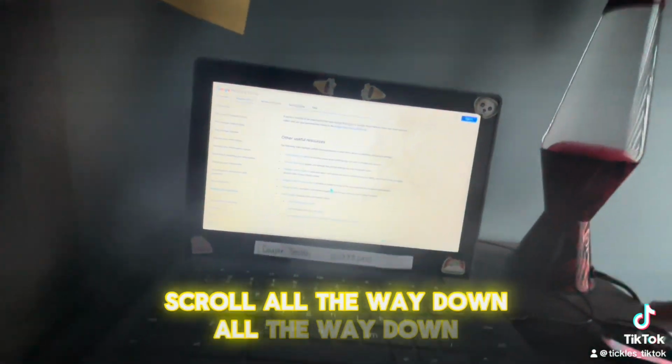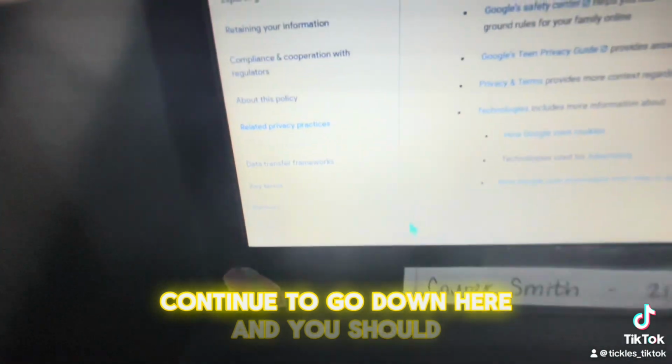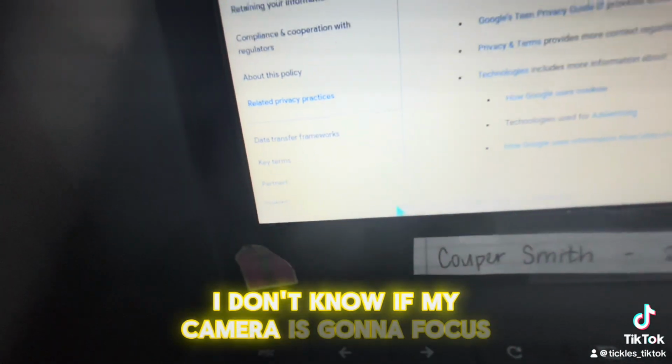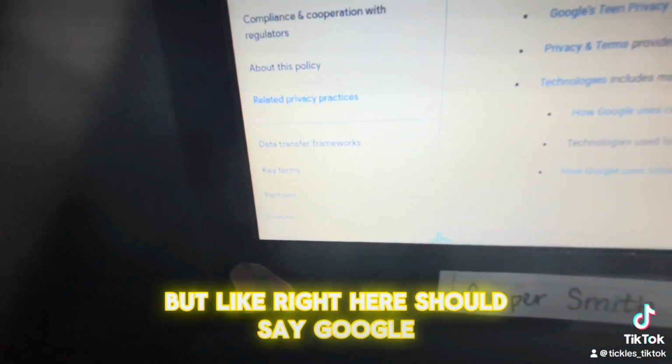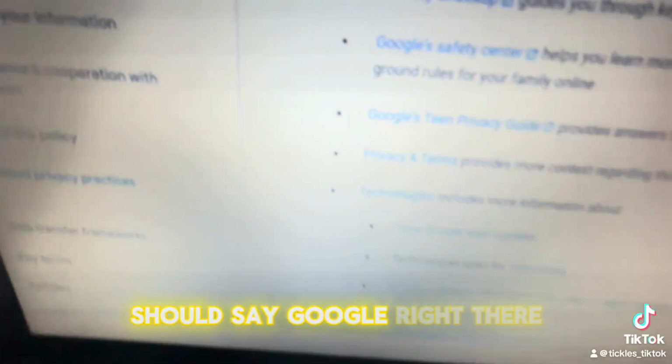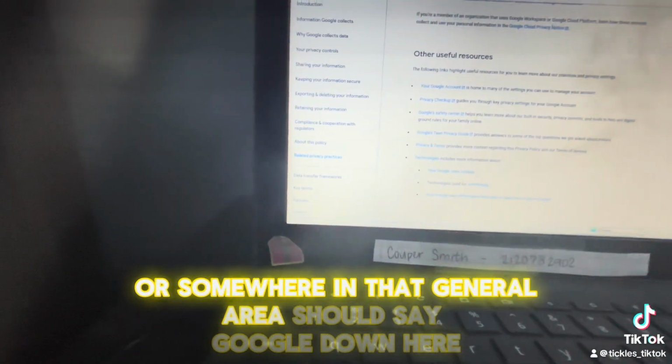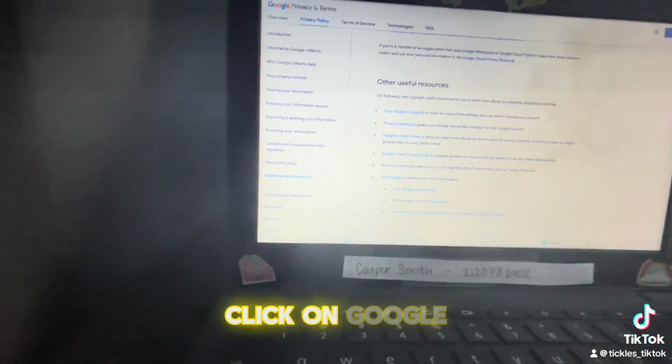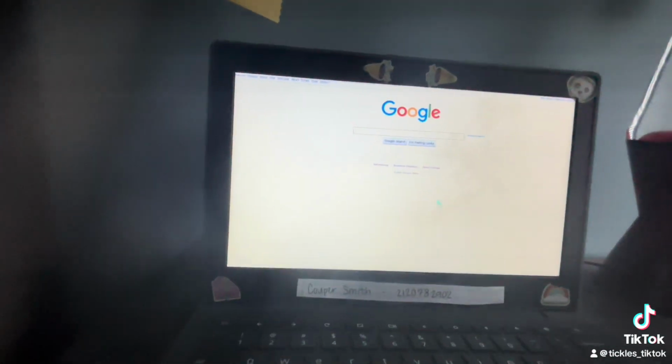Scroll all the way down. Then you go down here, and I don't know if my camera's going to focus, but right here it should say Google, where my mouse is. It should say Google right there, or somewhere in that general area. Click on Google, and it opens up Google.